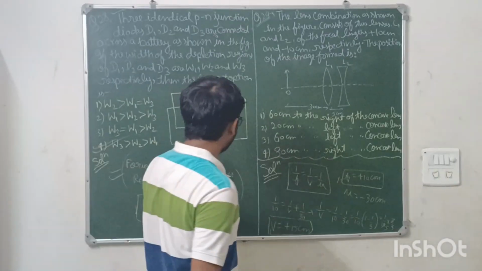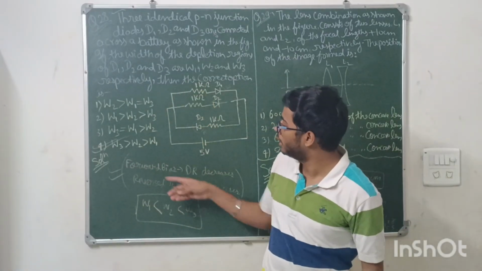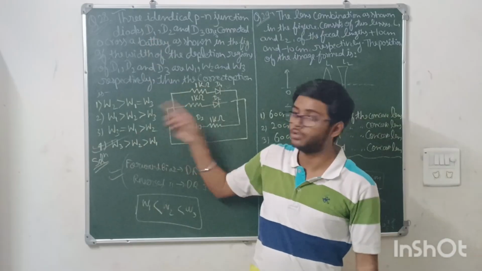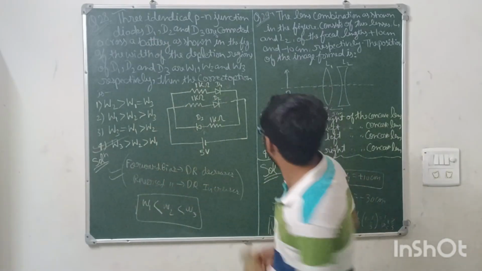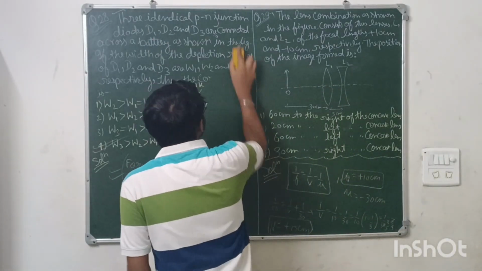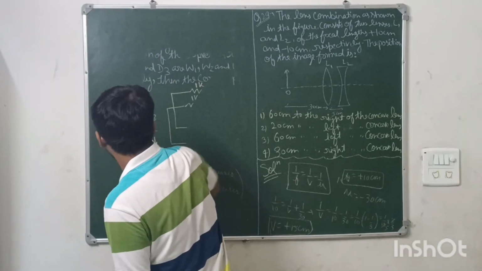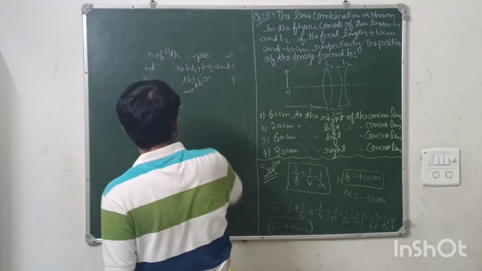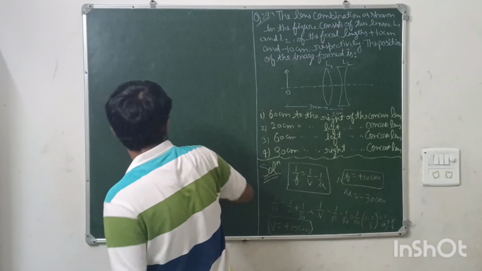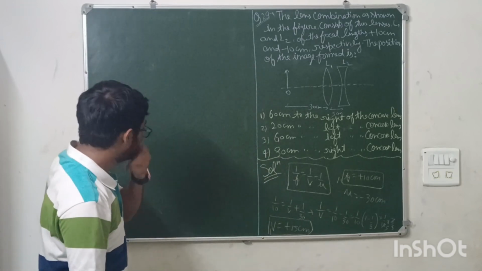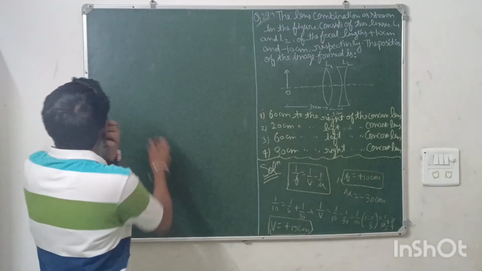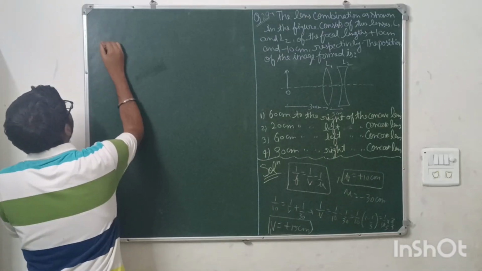Okay. I will draw the diagram here. I am erasing this question. You can see the answer for the question number 28 was 4. I am erasing this question due to the lack of space here. Now see, v is coming out to be plus 15. Now I will be redrawing this diagram here.